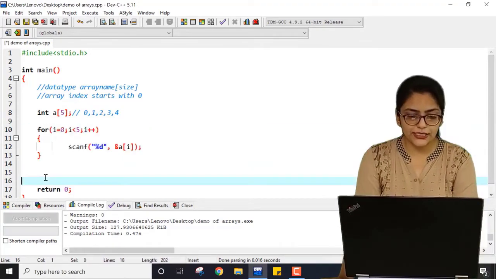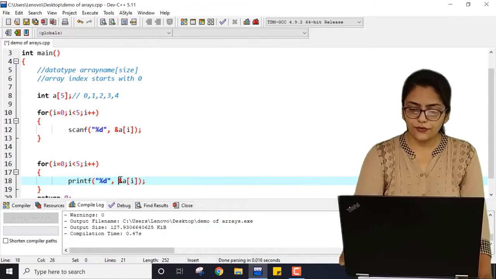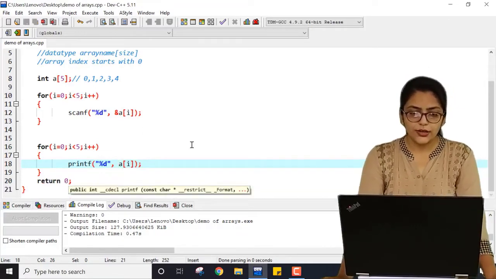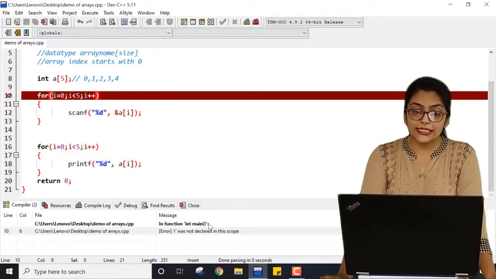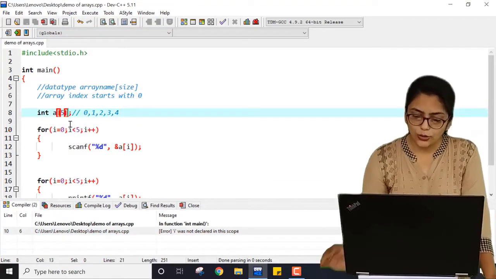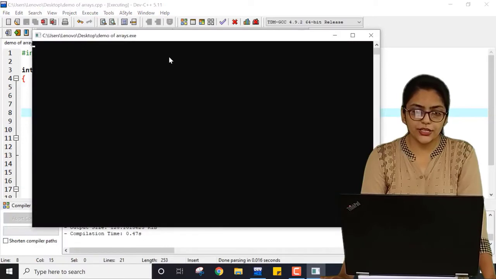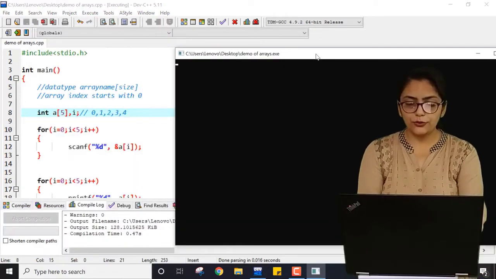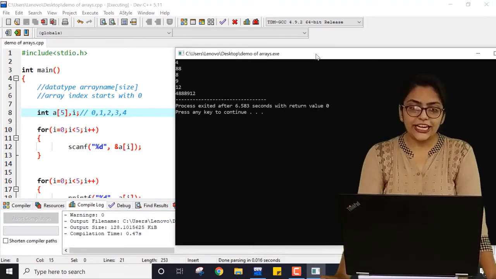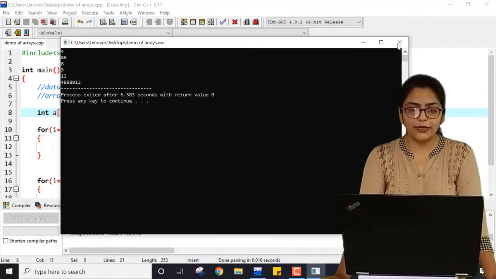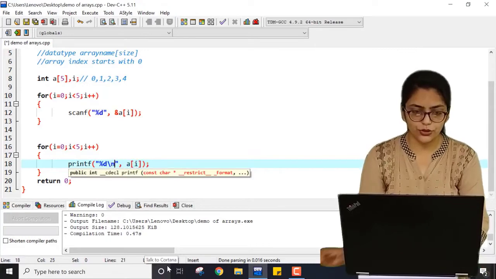I have to just copy this and paste it over here, and here I can write printf, since the address operator is removed. Right? If I just save this program, compile it and execute it, what is the error over here? i is not declared. I have to declare i. So I can also declare i over here. Save this program, compile it and run it. Now I am entering random values 4, 8, 8, 9, 12. The values are printed, but as I have not formatted it well, it is not giving good output. Let me just use \n for that.